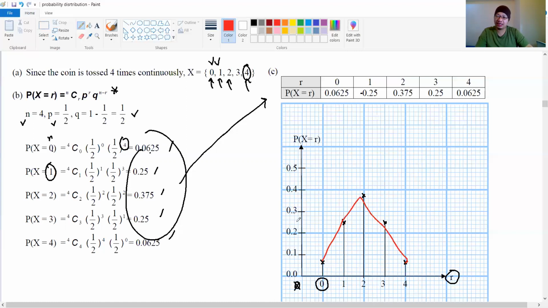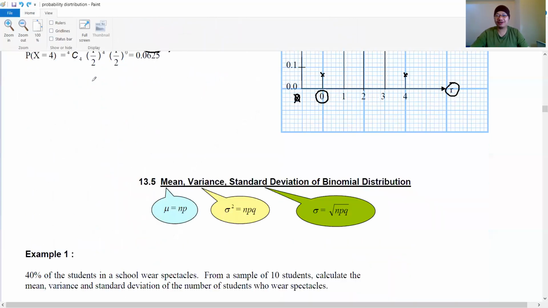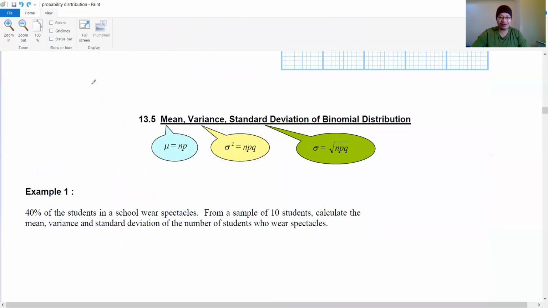X plot. So that is your graph of binomial distribution. Settle. Okay guys, very easy. Now next. Now we are already on the third lesson of the day, the final one: mean, variance, standard deviation of binomial distribution.